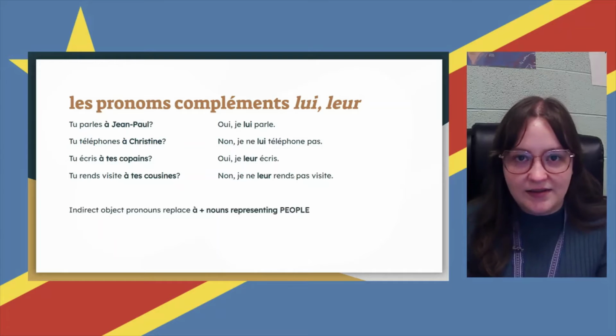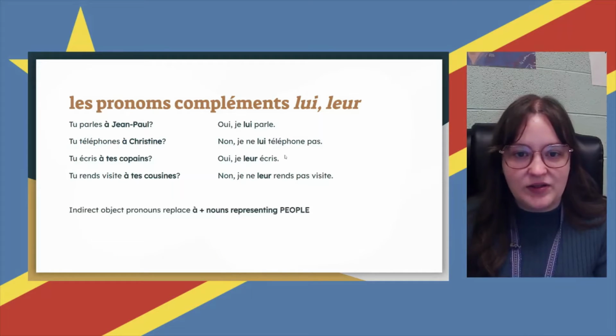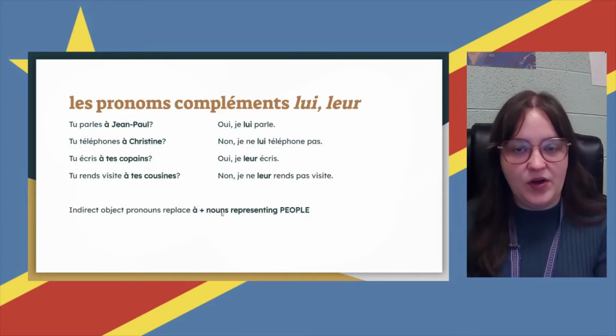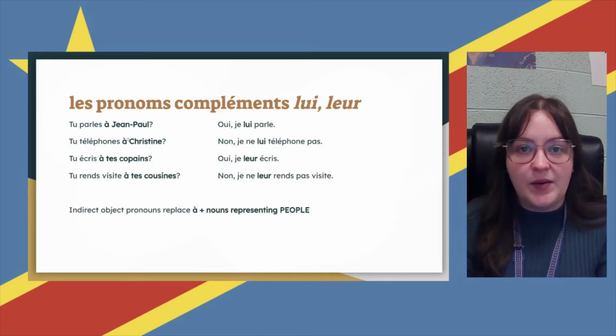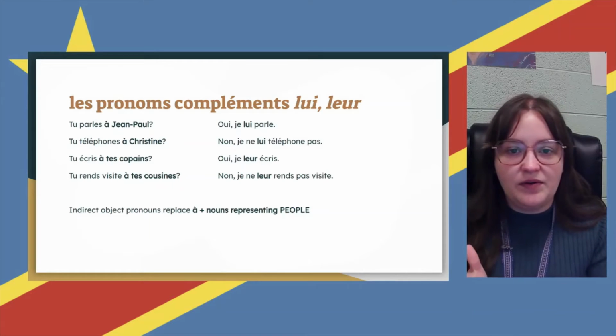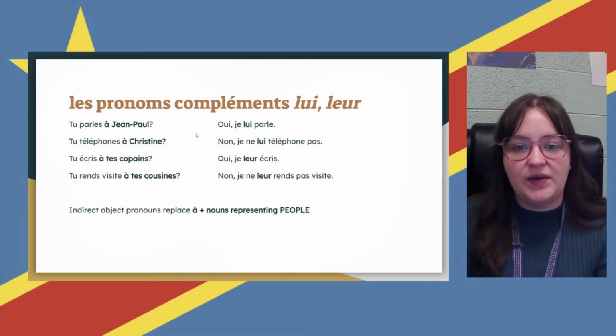So basically, indirect object pronouns, lui and leur, replace à plus nouns that represent people. You can see here, names, those are nouns that represent people, or tes copains, tes cousines. We're talking to people, we're referring to people there, so that's why we use lui and leur.